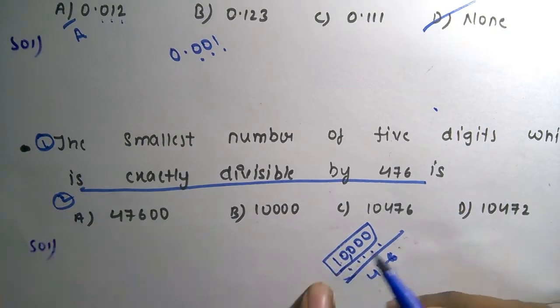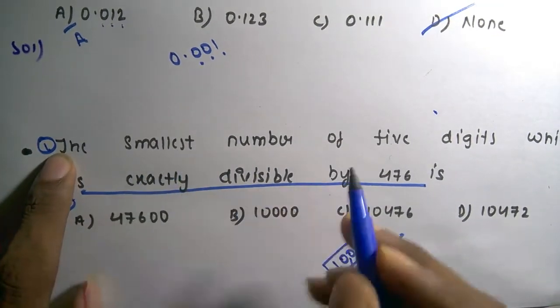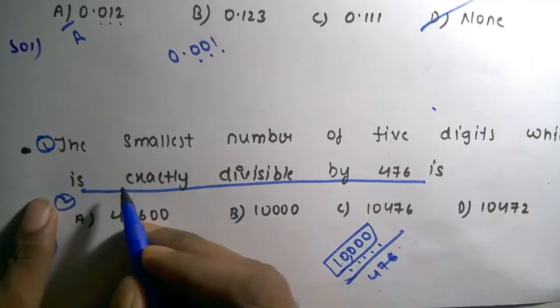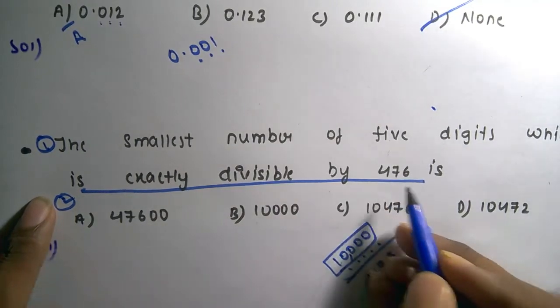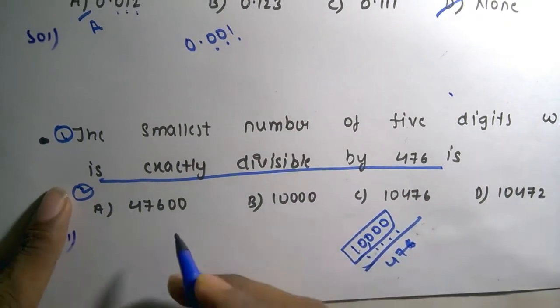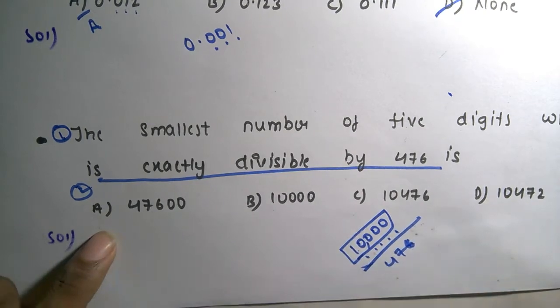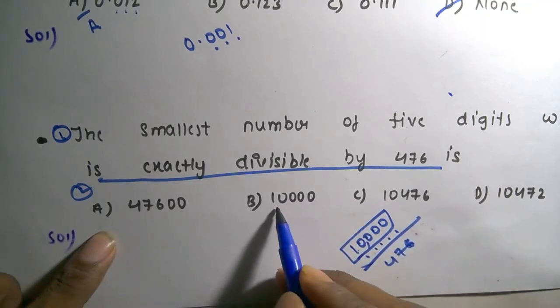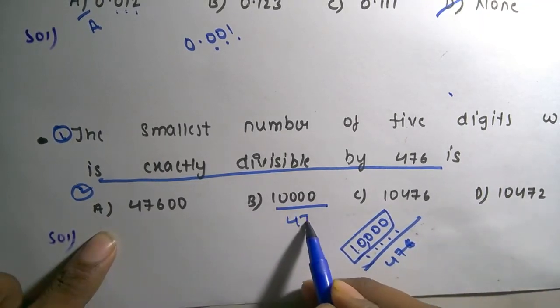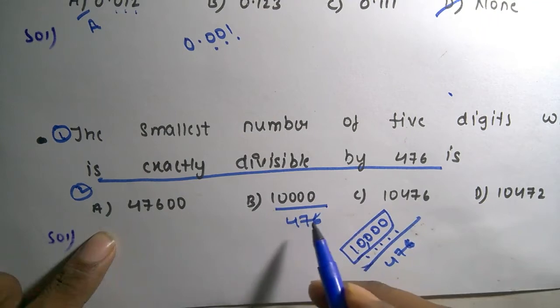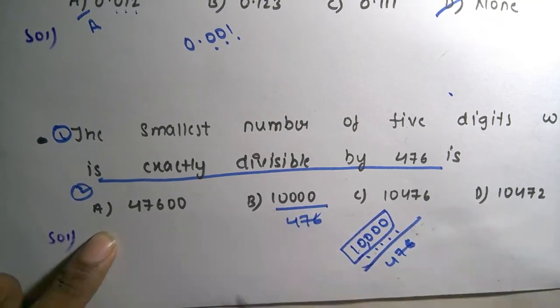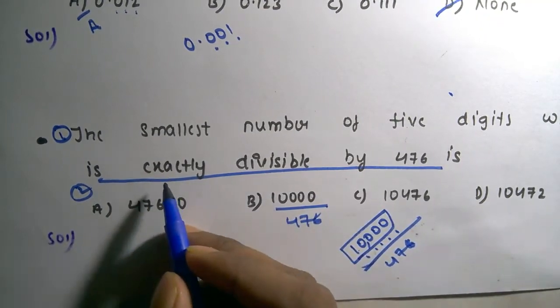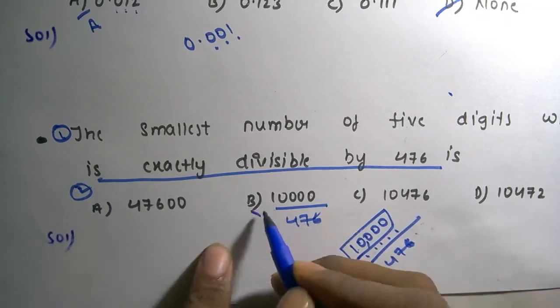So the first condition is that the 5-digit number is the smallest, and the second is that it is exactly divisible by 476. First we have to check the smallest 5-digit number which is divisible by 476. In these options 10,000 is the smallest, but it is not exactly divisible by 476, so it does not satisfy the second condition. So this is not the option.